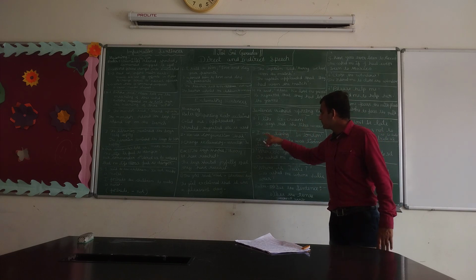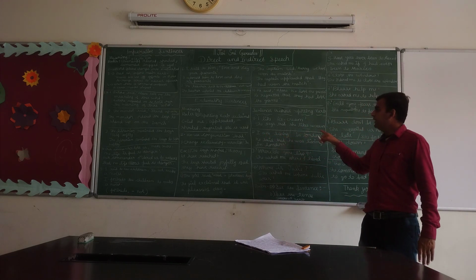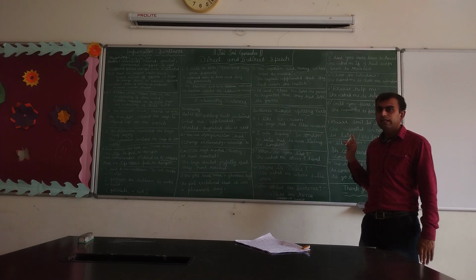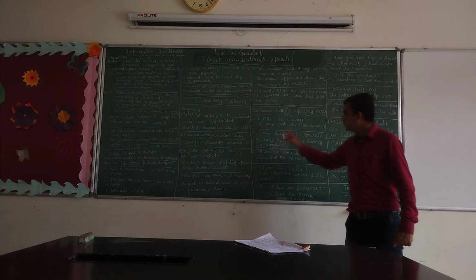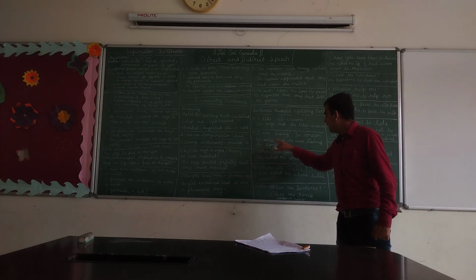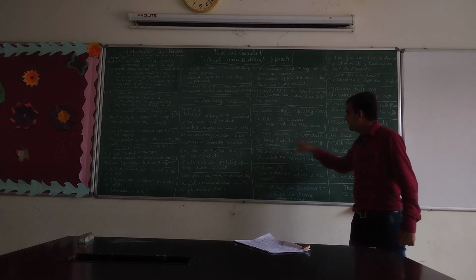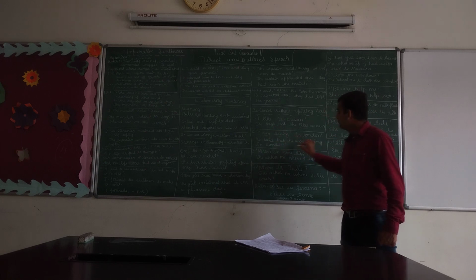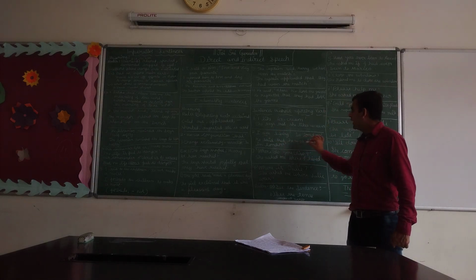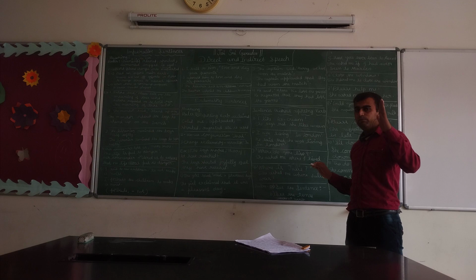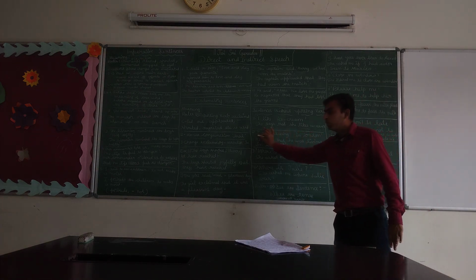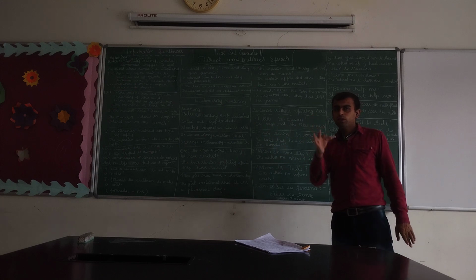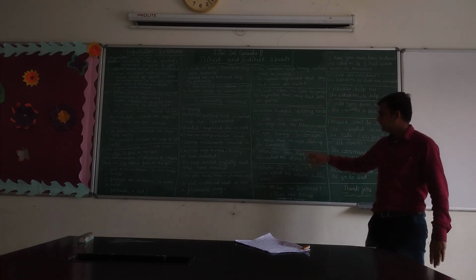A second one. I am living in London. What type of sentence is it? Yes, an assertive sentence. How do we change it? He said that he was living in London. Here we have to change am into was. As I said, simple present continuous changes into past continuous. Also the pronoun: a first person pronoun changes into a third person.